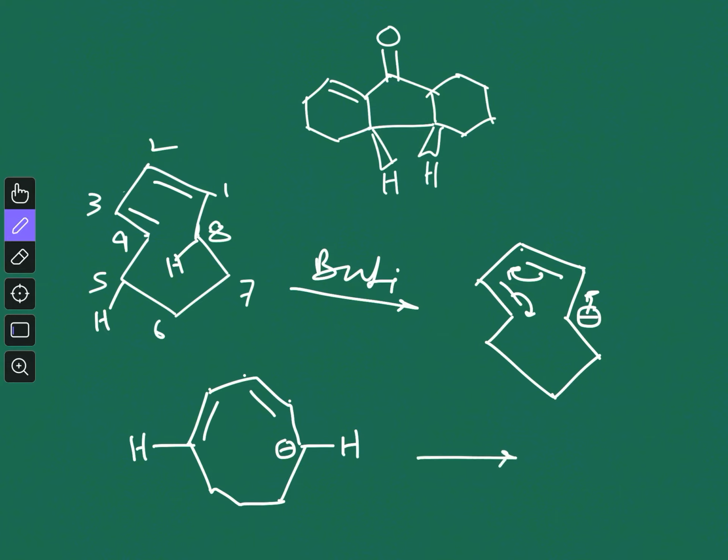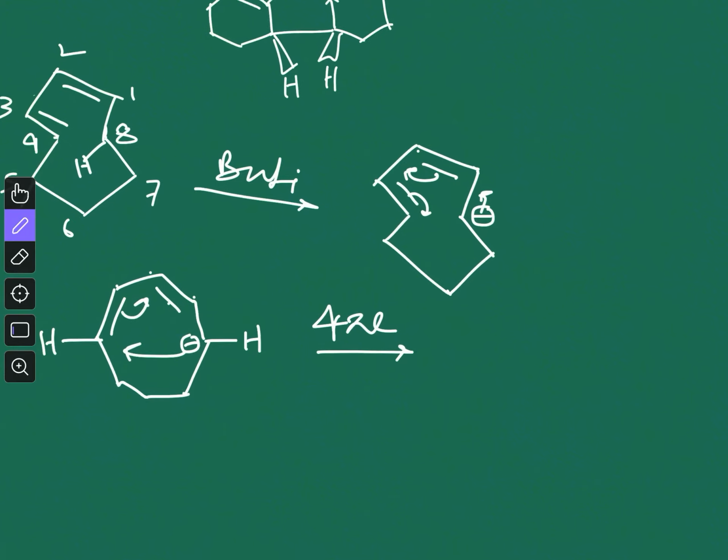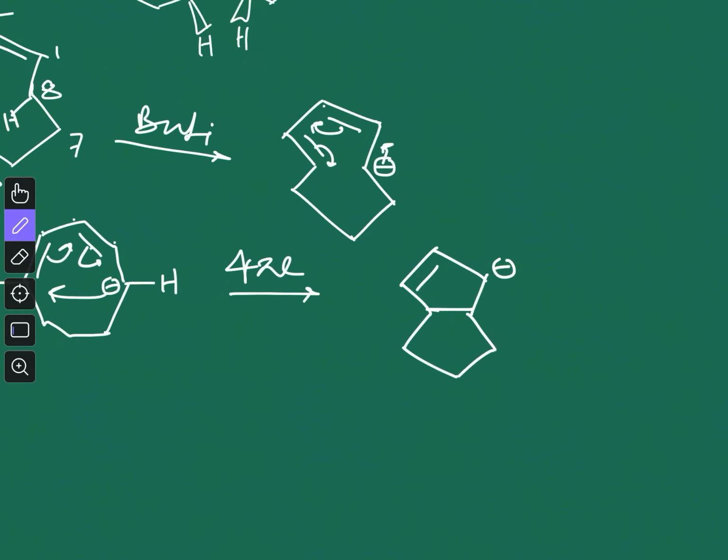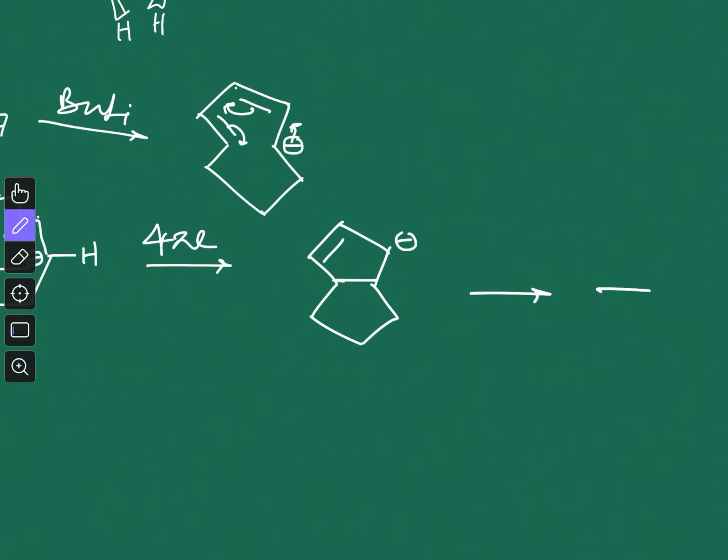Now you can see this is a 6 pi electron system, and it can undergo the electrocyclic ring closing reaction, right? Which will result in this compound. After the reaction, the protonation will take place, and you will get this as your product.